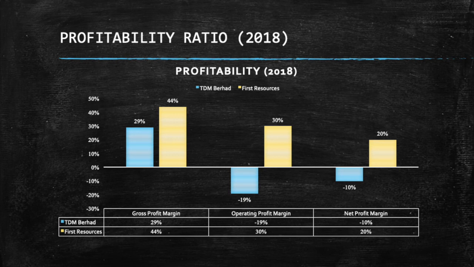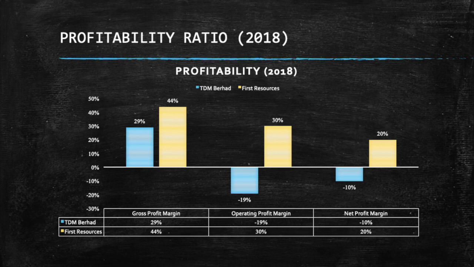For First Resources Limited Company, the gross profit margin result indicates that for every $1 of revenue earned by the firm, it has earned 44 cents of gross profits to cover its operating expenses after providing for its cost of sales. In short, the firm is able to generate 30 cents of gross profits for every RM1 of revenue made by the firm. Additionally,